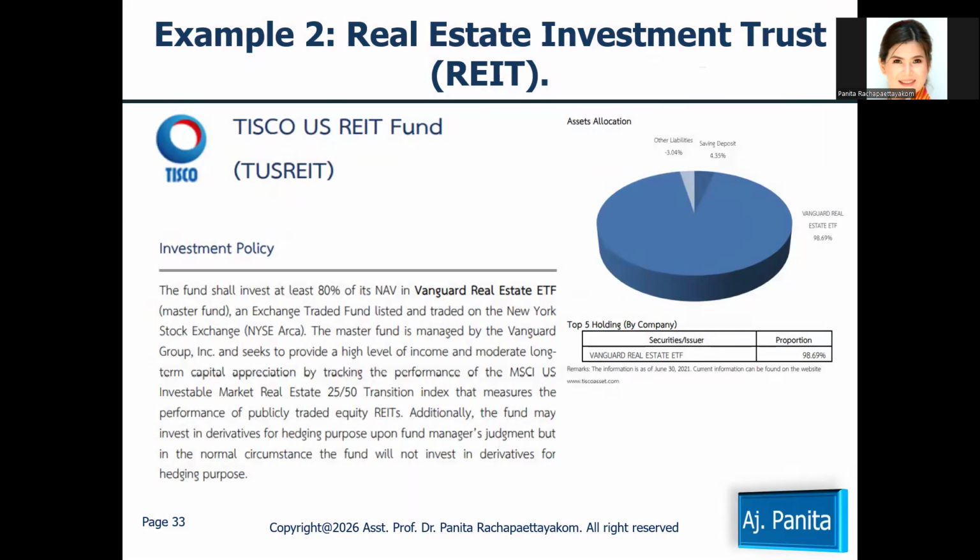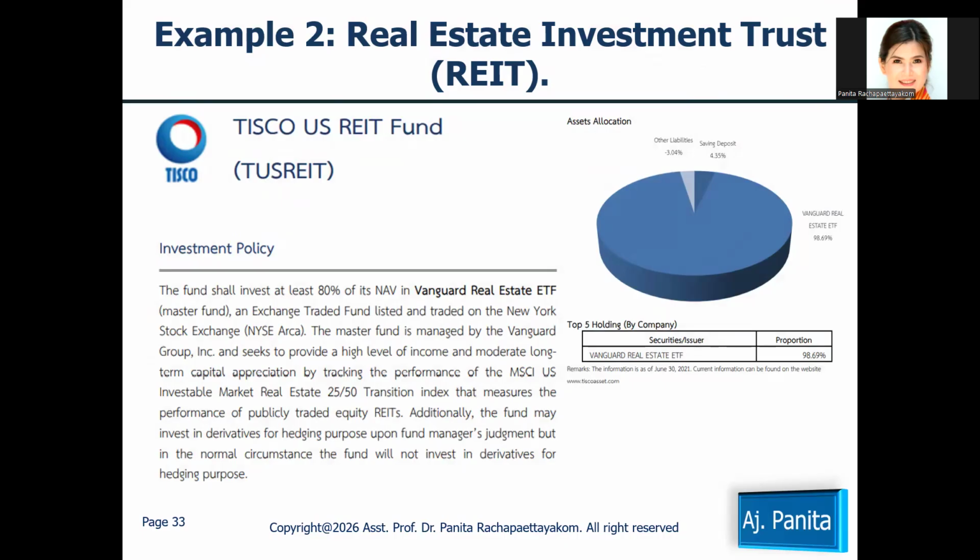Then we move to the second example of a mutual fund that invests in alternative investment, that is the real estate investment trust. We call this kind of fund a REIT.